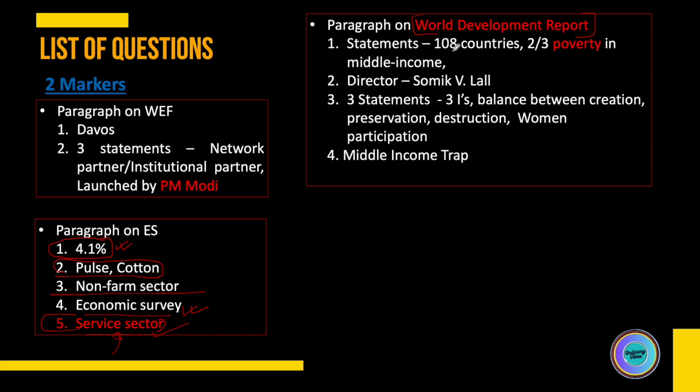First question, there were three statements. The first was something like there were 108 countries in this middle income trap. The second was that two out of three persons in these middle income trap countries live in poverty. I marked this as red because I am not sure whether they mention only poverty or extreme poverty.